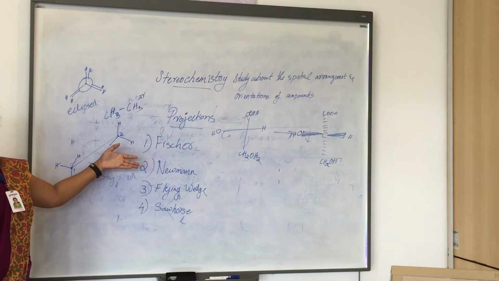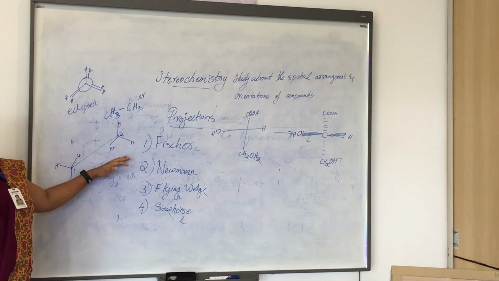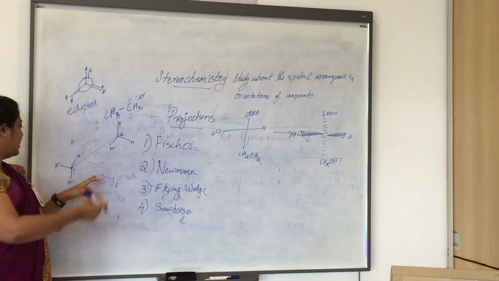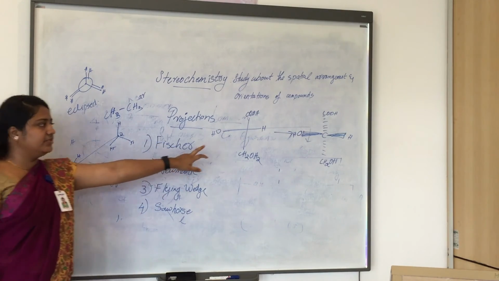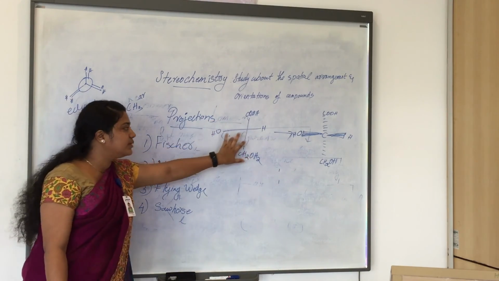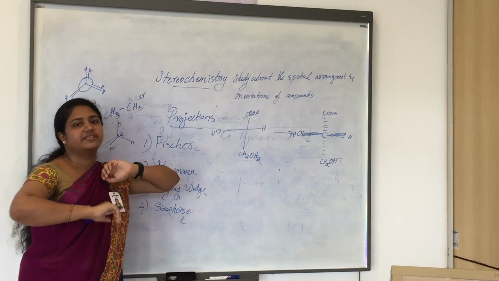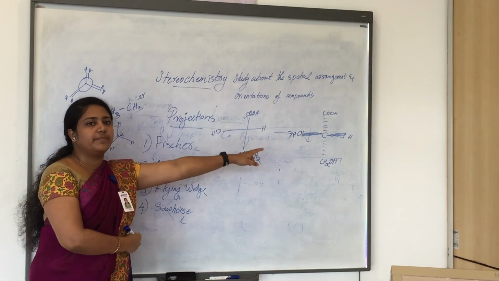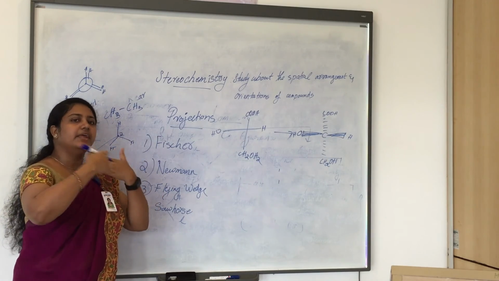Similar to the Newman projection, we have eclipsed and staggered conformations in the Sawhorse projection also. When we twist the bond, this will come down and it will be an eclipsed conformation. In the Fischer projection, it will be a line projection with horizontal and vertical lines, where the horizontal represents the bond projecting towards us, and the vertical represents the bond projecting away from us. Similarly, in the flying wedge, the wedges represent the bonds towards us, and the dashes represent the bonds